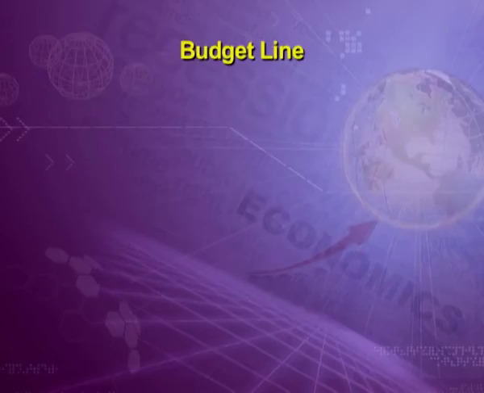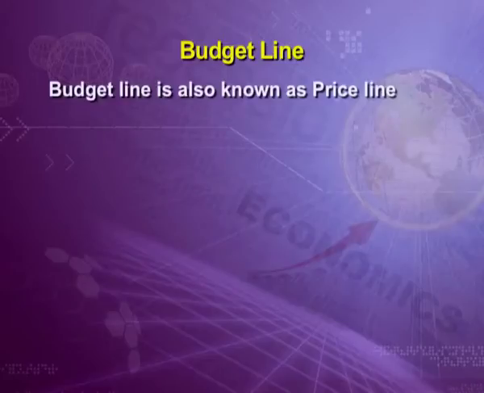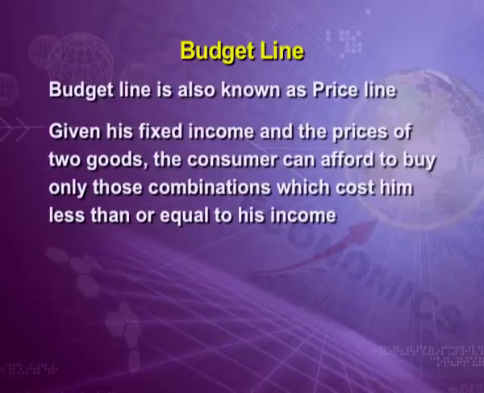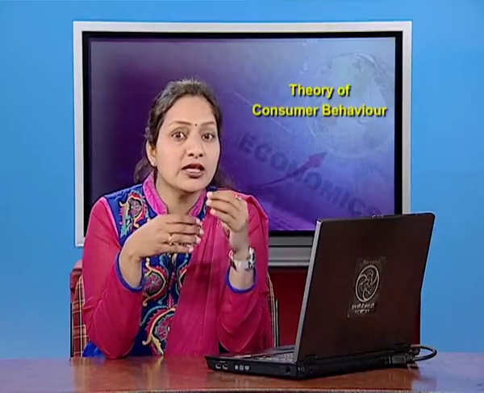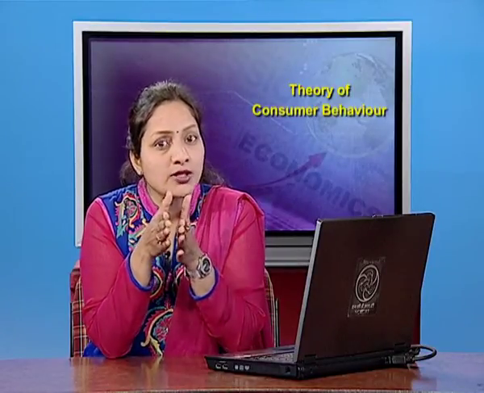Now budget line. Budget line is also known as price line. Given his fixed income and the prices of two goods, the consumer can afford to buy only those combinations which cost him less than or equal to his income. Budget line is very important for a consumer as he has to make choices remaining within his budget.